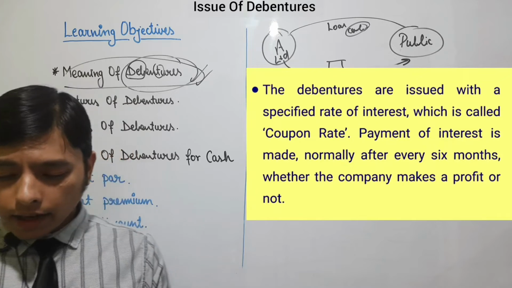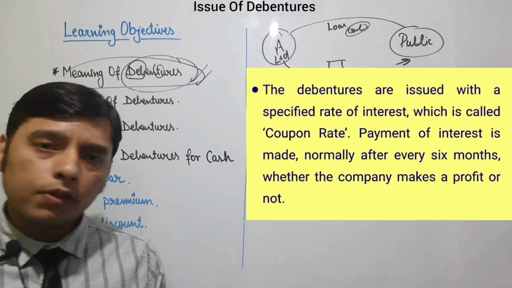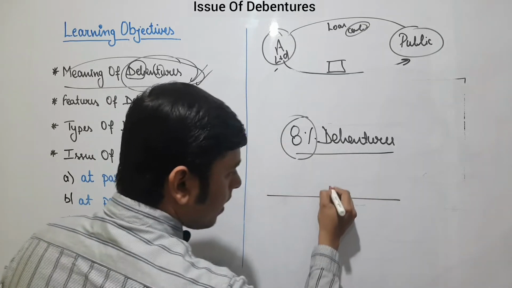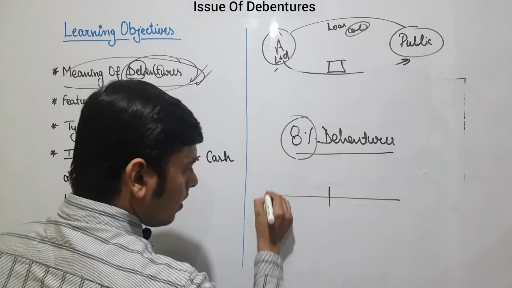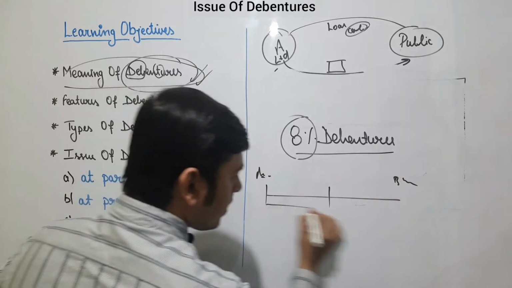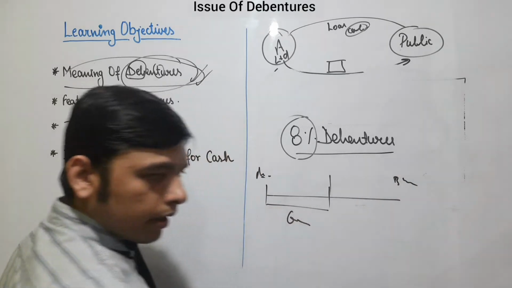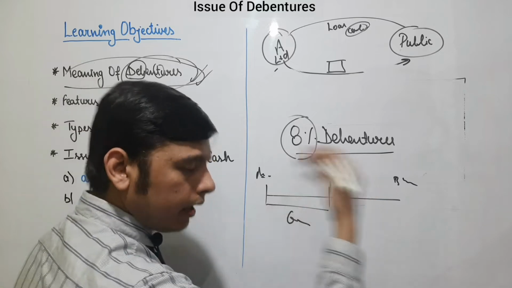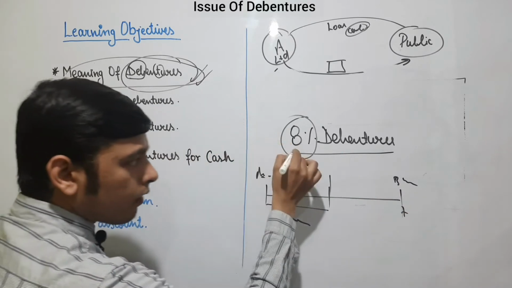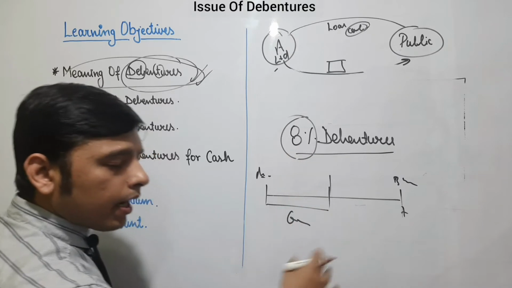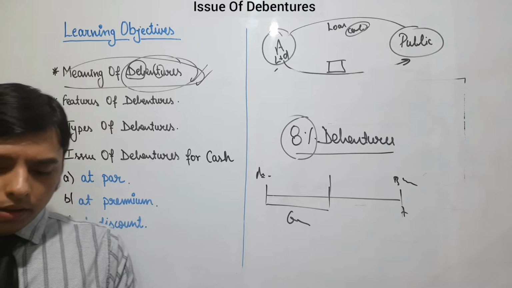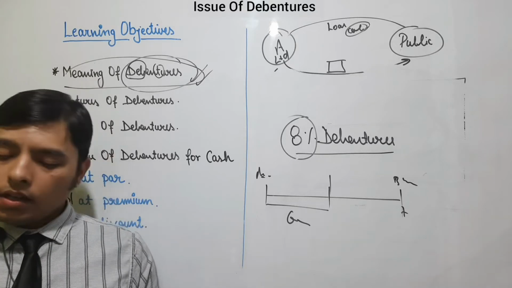Next it is written that the company pays interest after 6 months. If a financial year starts from 1st April and ends on 31st March, then after 6 months the company will give interest to the public or any other person. So this is your coupon rate, and interest is given after a time interval of 6 months. Next characteristic is written here.